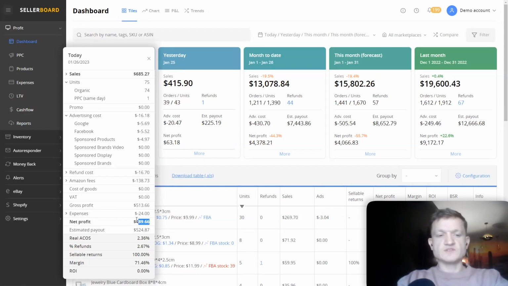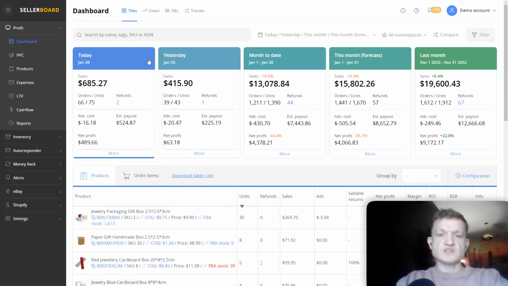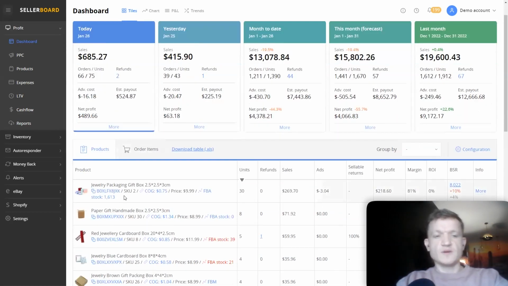And what is the most important, you can see your net profit after you take everything out of your sales. And then you can see how well you're performing in terms of profit. So we have different ways of making these calculations as accurate as possible. I will go through several of them shortly, but let's jump back to the dashboard and I will show you how you can see the dynamics in your product sales.